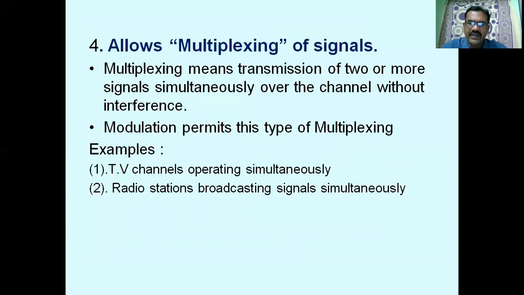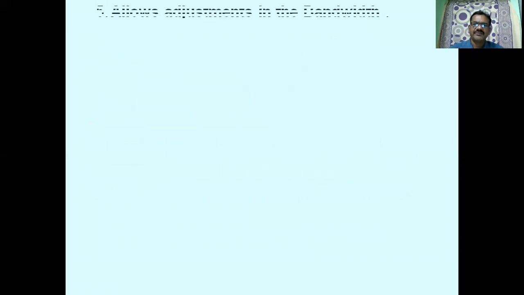Similarly, many radio stations broadcasting simultaneously, and based on the channel requirement, we are tuning that particular channel, and we are capable of receiving that particular channel. And therefore, with the help of the modulation technique, we can allow multiplexing of many signals.